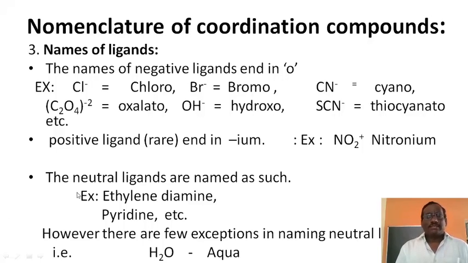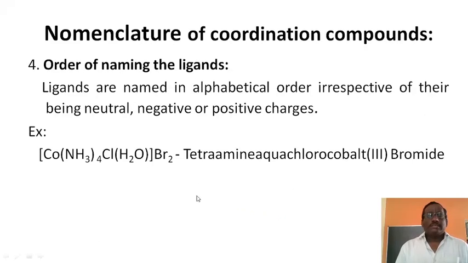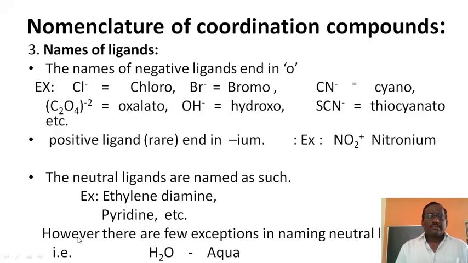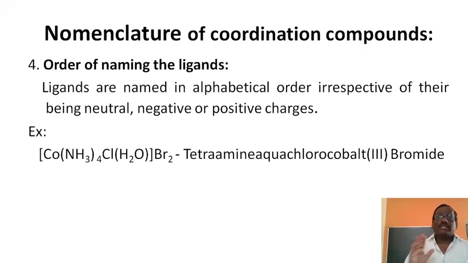If the ligands are neutral, they are named as such, as they are: ethylenediamine, pyridine, methylamine. However, certain ligands have special names: H2O is aqua, NH3 is ammine, NO is nitrosyl, CO is carbonyl. So there are three types: cationic ligands end with -ium, anionic ligands end with O, neutral ligands are named as they are, and certain ligands have special names.